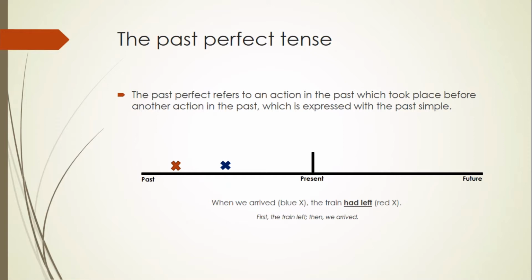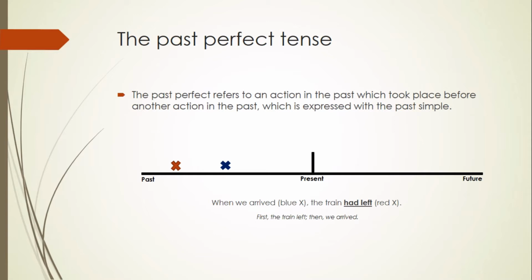Let's take a look at the example. It says, when we arrived, that is the blue X, the train had left, that is the red X. So the action of arriving happened closer in time than the action of the verb having left the station. In other words, first the train left, and then we arrived.